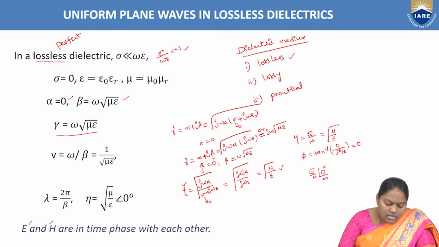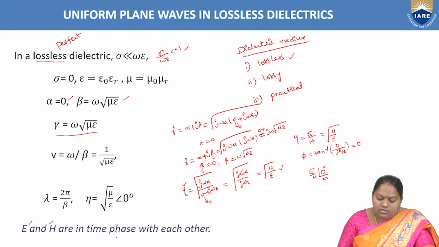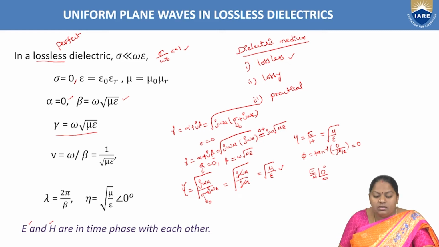Hence, E and H are in time phase with each other, or electric field strength E and magnetic field strength H are in phase in the lossless dielectric medium. As alpha equal to 0, sigma equal to 0, the lossless dielectric medium is also called the perfect dielectric medium.